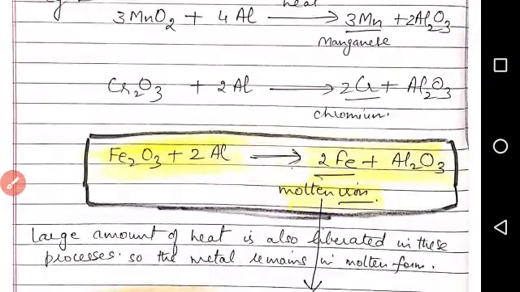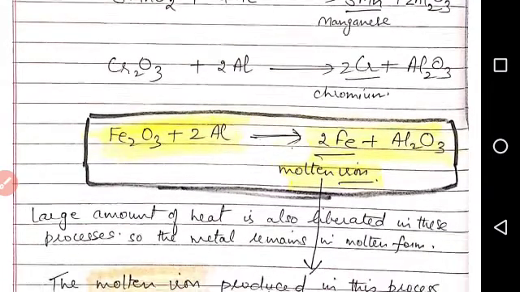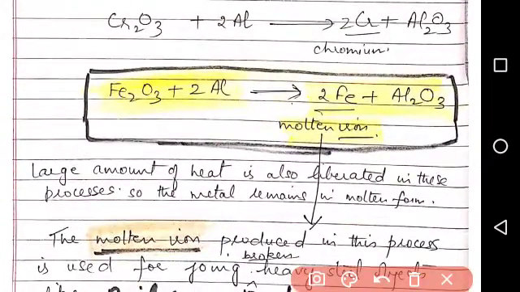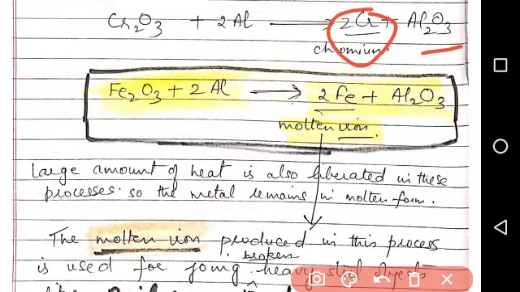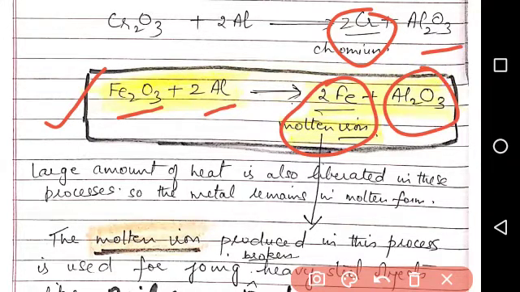Similarly, chromium oxide when reduced with aluminium gives chromium metal and aluminium oxide. Similarly, Fe2O3 iron oxide when reacted with aluminium gives molten iron Fe plus Al2O3.